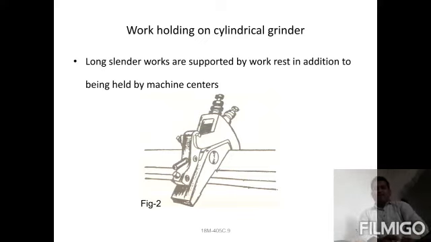work holding device. The workpiece is held in between the two centers. You can check here long cylindrical works are supported by a work rest in addition to being held in machine centers. One more type of center is also used here for holding long cylindrical works, also supported by the work rest.